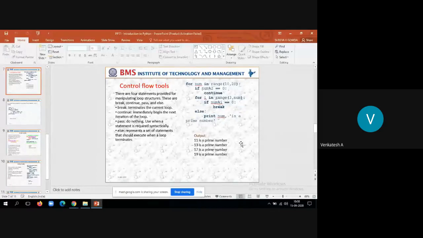Who is 12? Chaitra. Okay. 13, present, sir. 14, present, sir. 15 is not there. 16, present, sir. 17, present, sir. 18, present, sir. 19, present, sir. 20, present, sir. 21, present, sir. 22, present, sir. 23, present, sir.